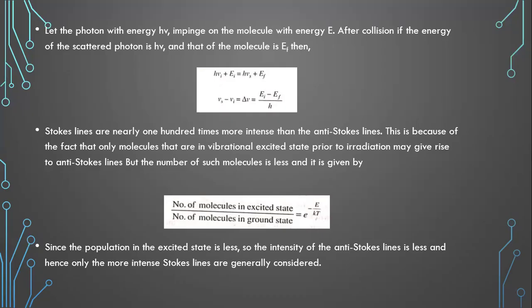Here, Stokes lines are nearly 100 times more intense than anti-Stokes lines. This is because only the molecules that are in a vibrational excited state prior to irradiation may give rise to anti-Stokes lines, and such molecules are very few. So the intensity of the anti-Stokes lines is less, whereas the intensity of the Stokes lines is higher. It is given by the formula: number of molecules in the excited state divided by number of molecules in the ground state equals e power minus E by kT.